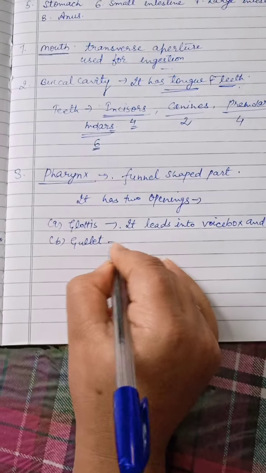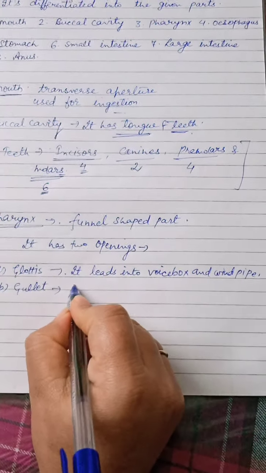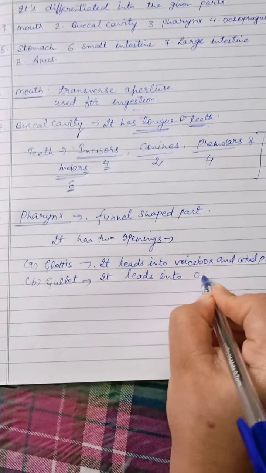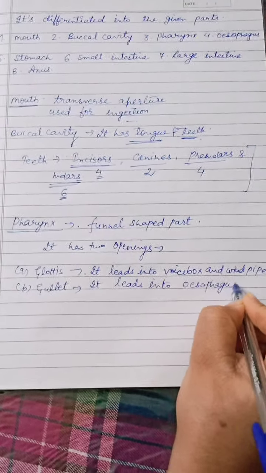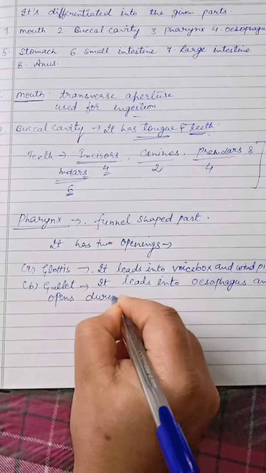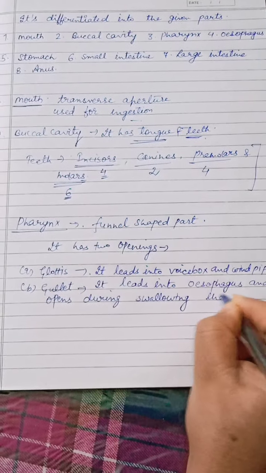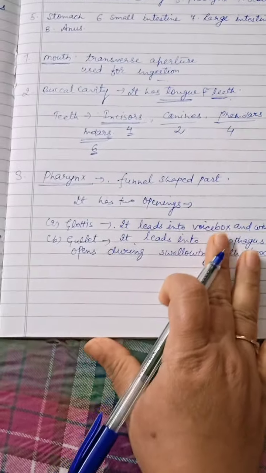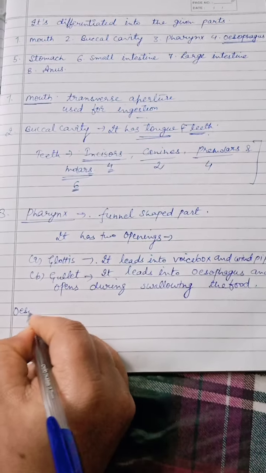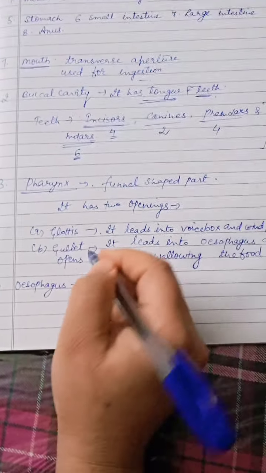And gullet leads into the esophagus and opens only during swallowing the food. Now let's know about the next part, that is the esophagus.